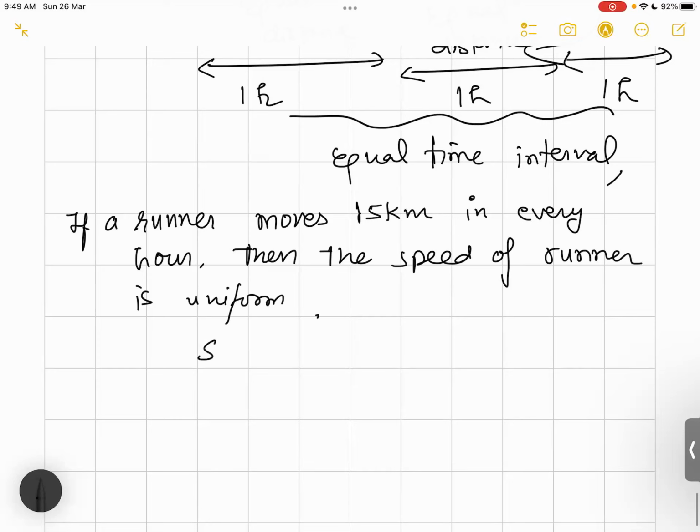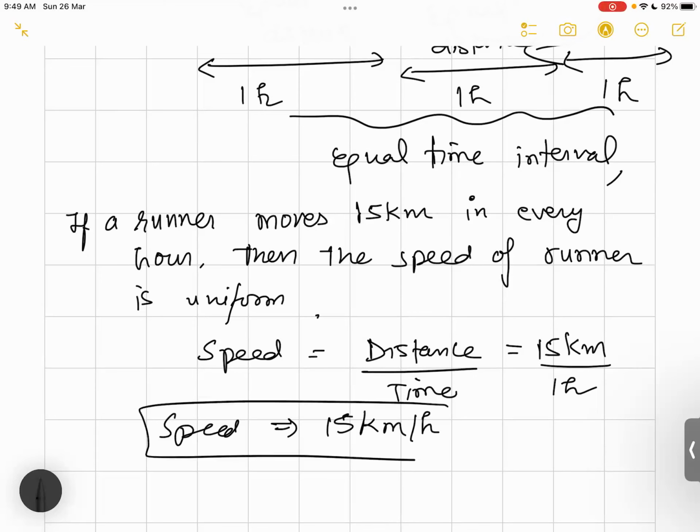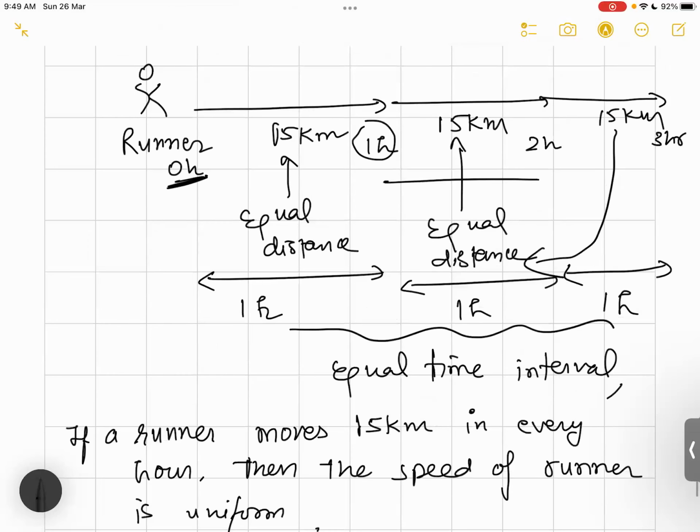And what exactly is speed? Speed is equal to distance upon time. Here the distance is 15 kilometers and the time is 1 hour. Therefore the speed of the runner would be 15 kilometers per hour. I hope that you got the point of uniform speed.